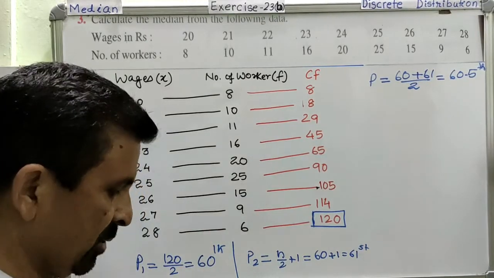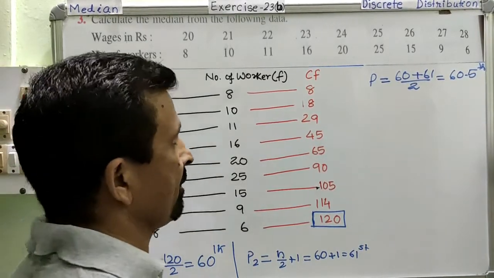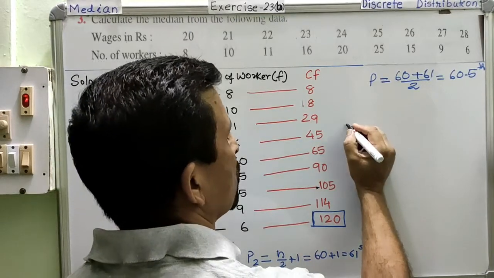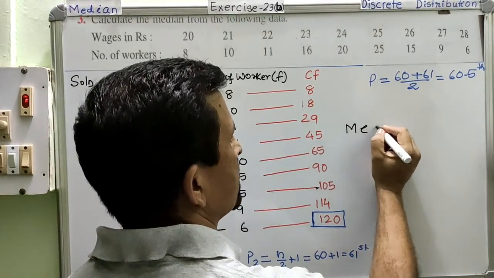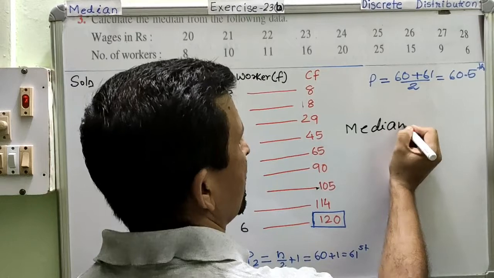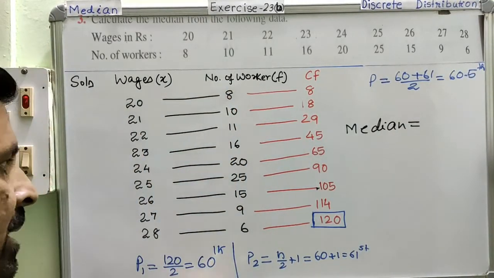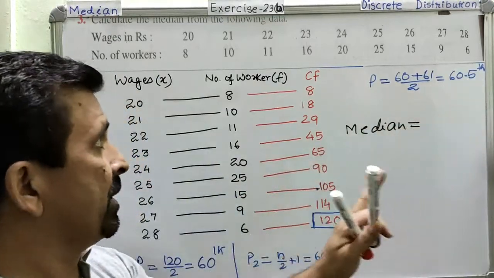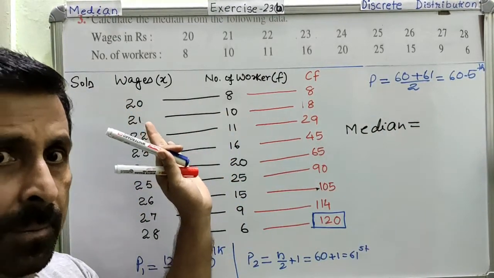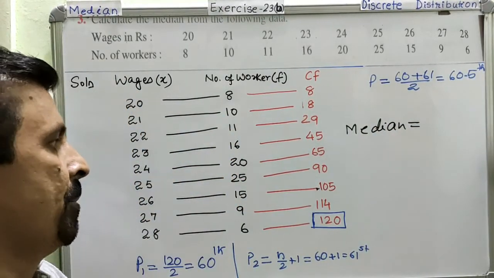Now only the final answer you are going to write down. Let us see how we write the final answer. This step is very important. Very simple and very important. I hope you have understood how we calculated the position for the median. Right? Okay.